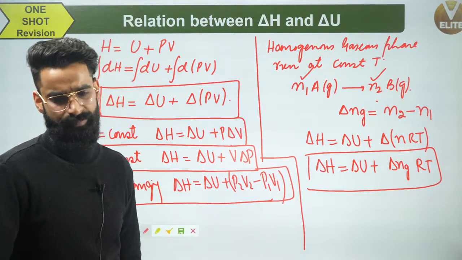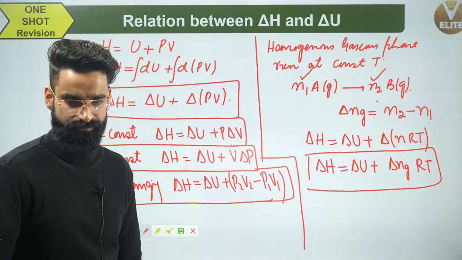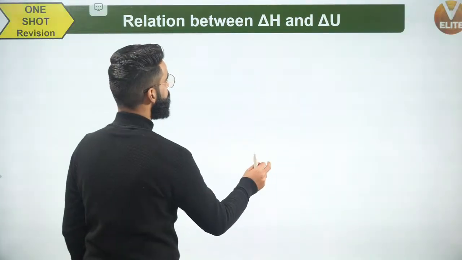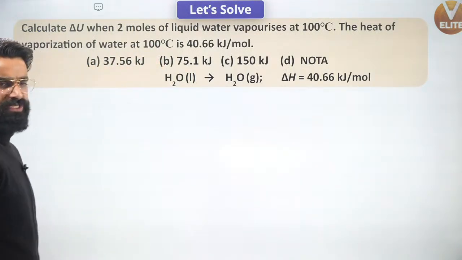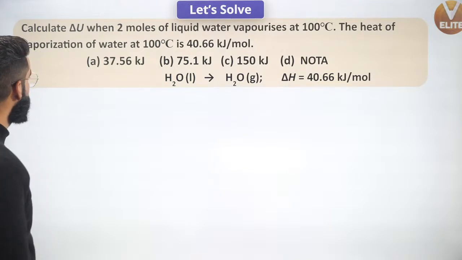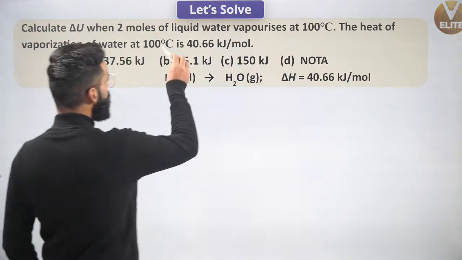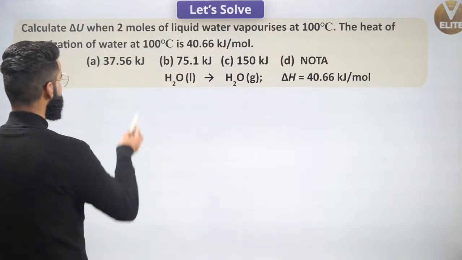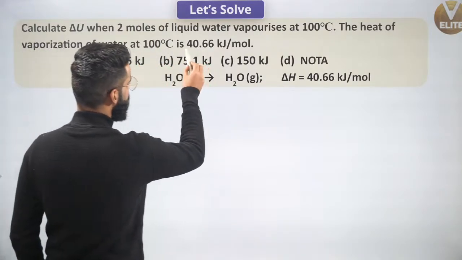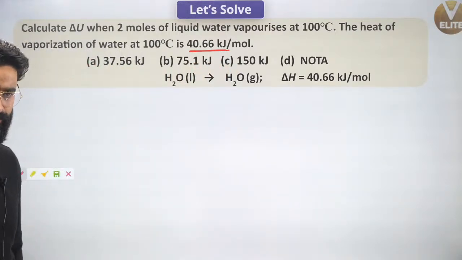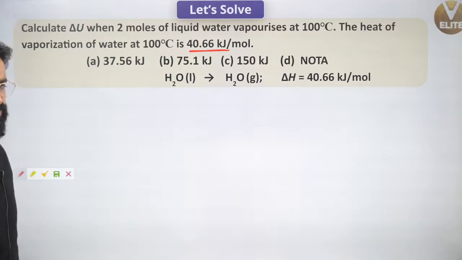Now, the point is how to apply these relations in the equations. The first question, guys, which is on our screen, you can easily solve this one. Have a look. Calculate delta U when 2 moles of liquid water vaporizes at 100 degrees centigrade. The heat of vaporization of water, that means delta H value, is given to me as 40.66 kilojoules per mole. I'm supposed to calculate the value of delta U, okay? How will I be solving this sort of equation?